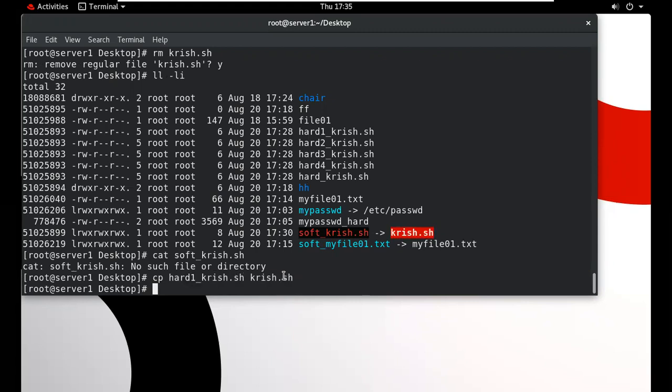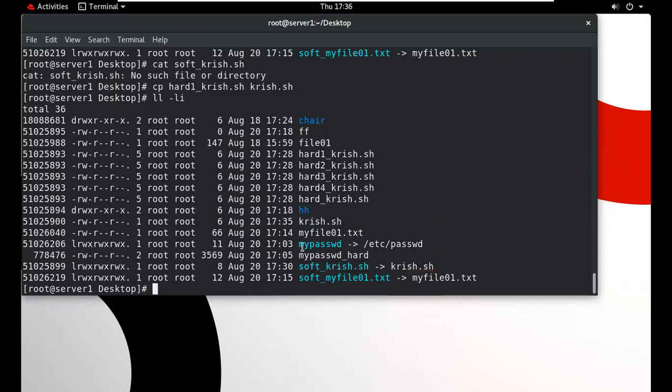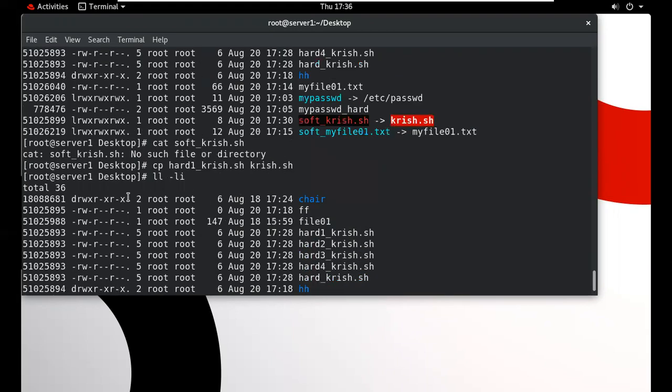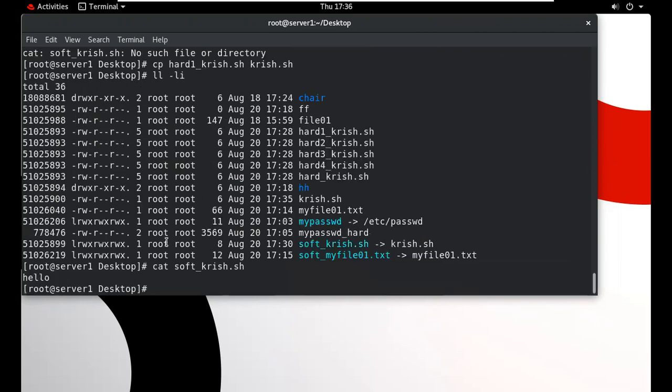So your soft link will work. Now you can see your soft link is working, and you can see all the content that you have in the file. Before, it would display no such file or directory. But now it is showing the content from this particular file.